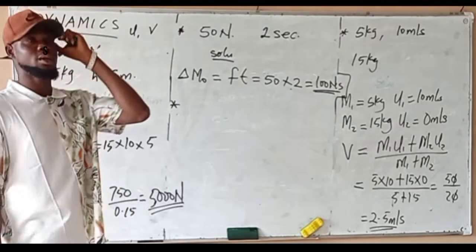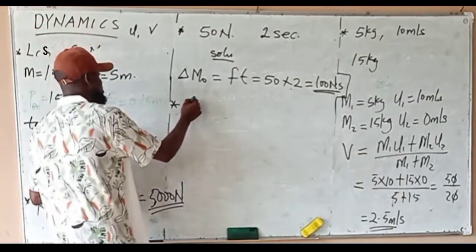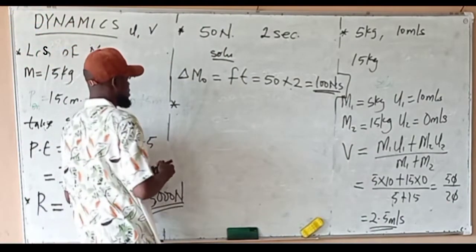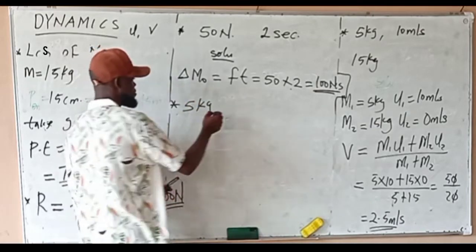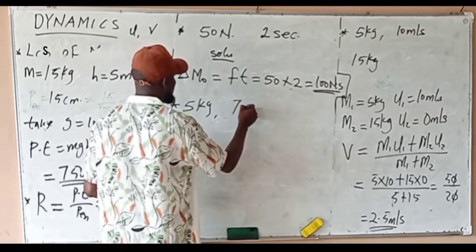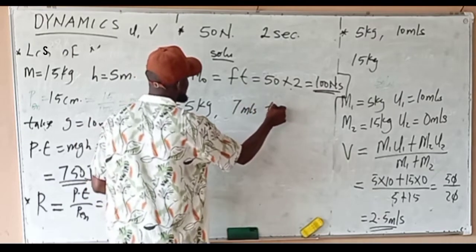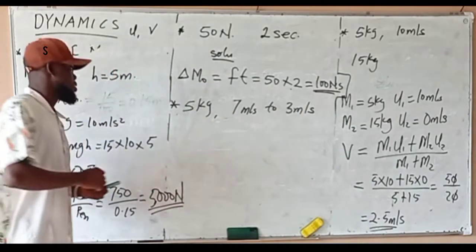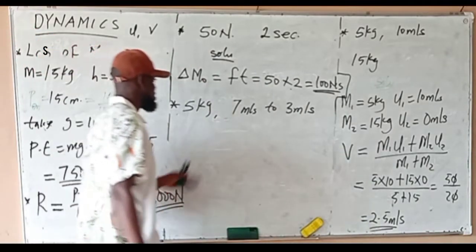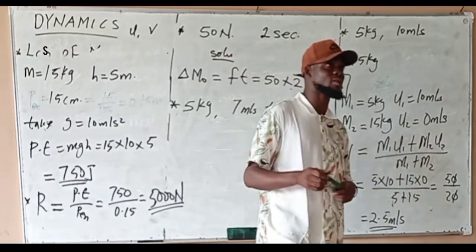A force reduces the velocity of a body of 5 kg from 7 meters per second to 3 meters per second.